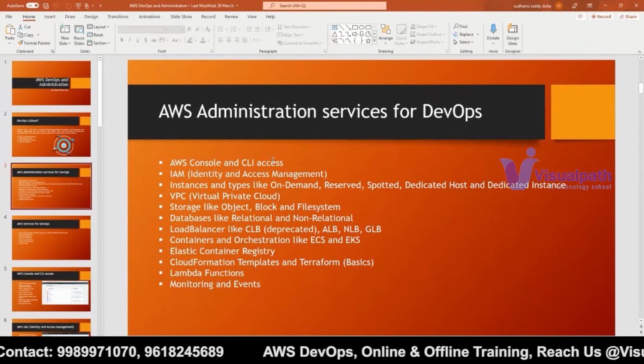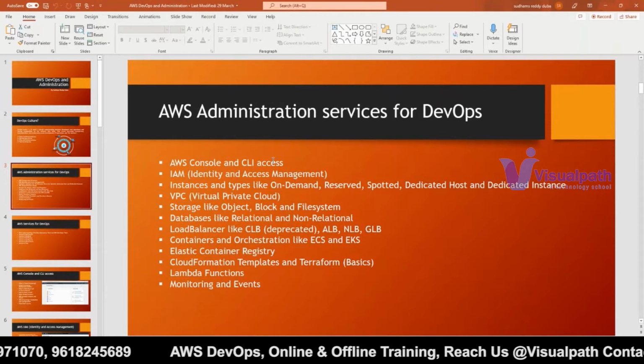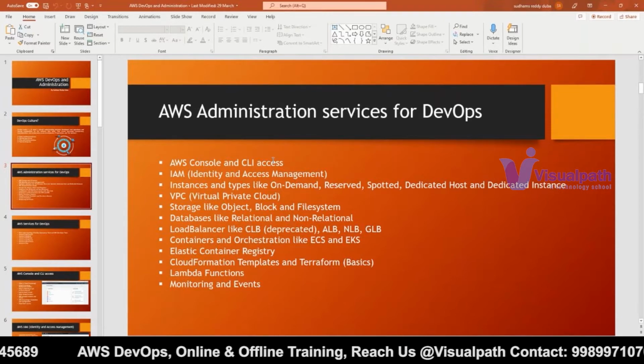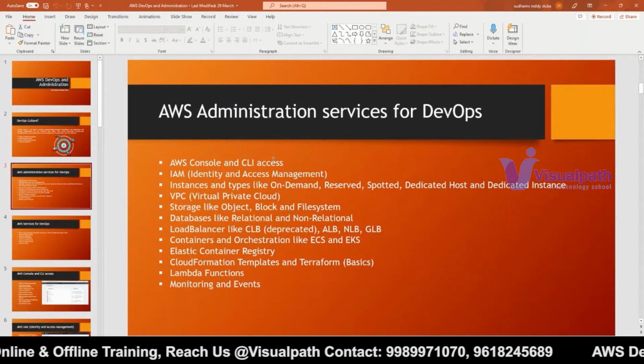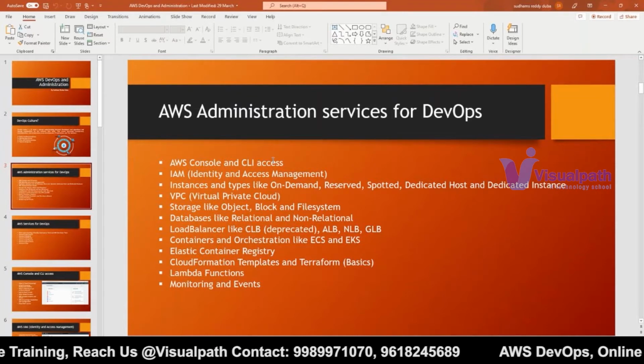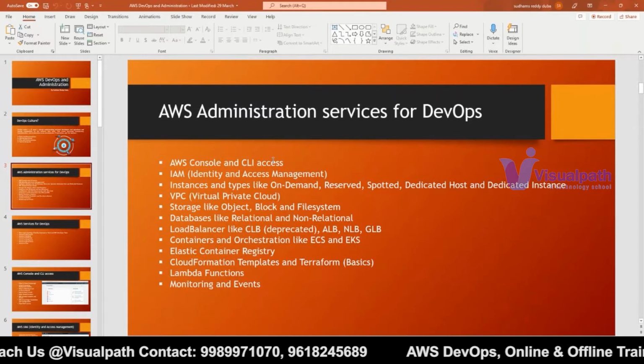When we come across EC2, we will talk about what is on-demand, reserved, spot instance, dedicated host, dedicated instances, and bare metal instances, like bare metal servers. How will you try to create them? All these things we will cover as part of EC2.